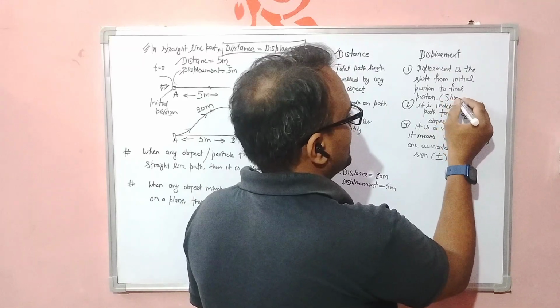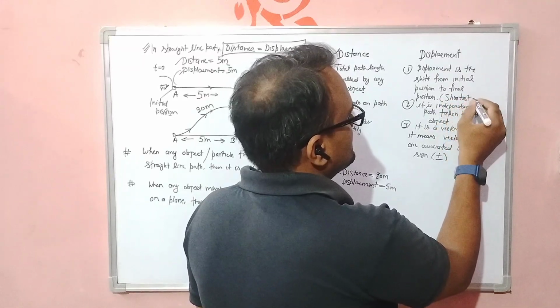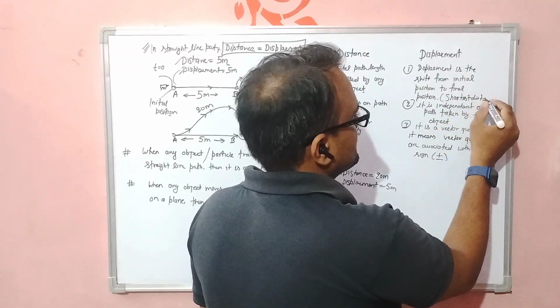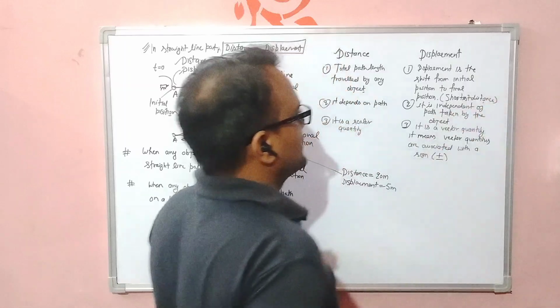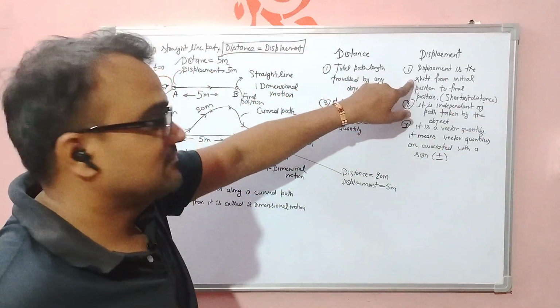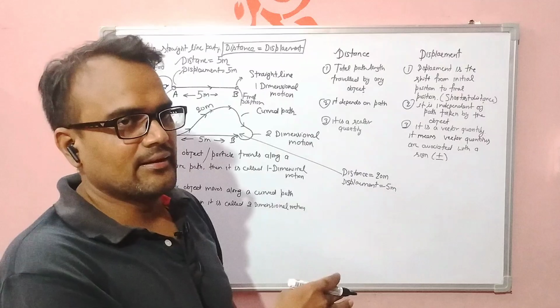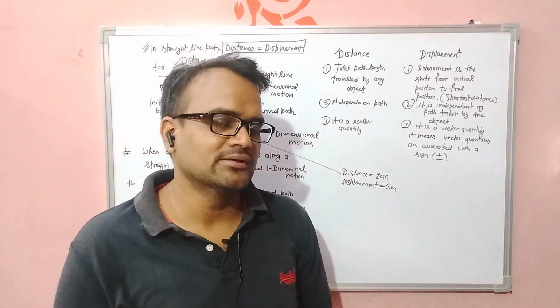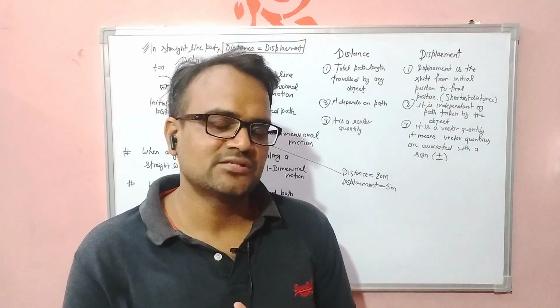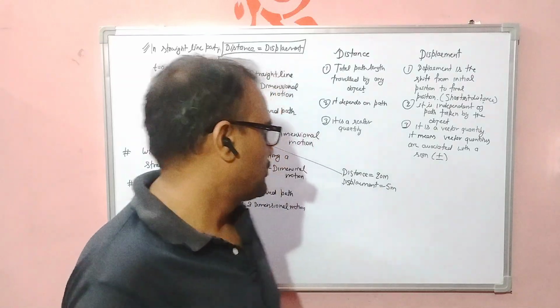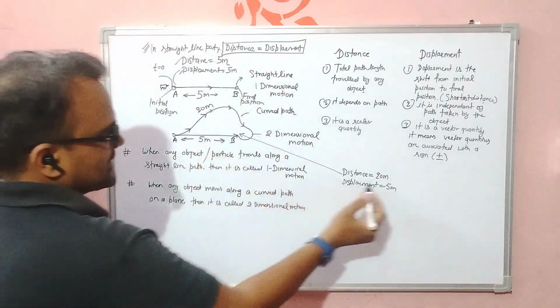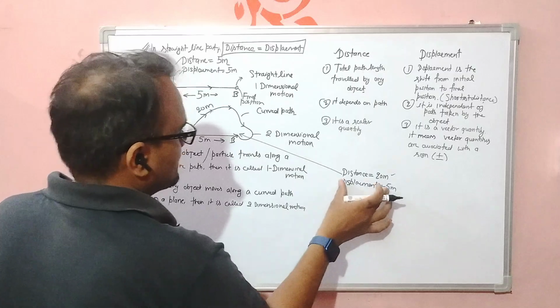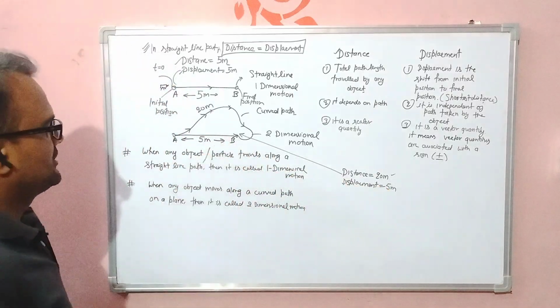Okay, you can add it here. Shift is always measured along a straight line, and the distance traveled along a straight line is always the shortest distance between any 2 points. Okay, so in this case distance is 20 meter and the displacement is 5 meter.